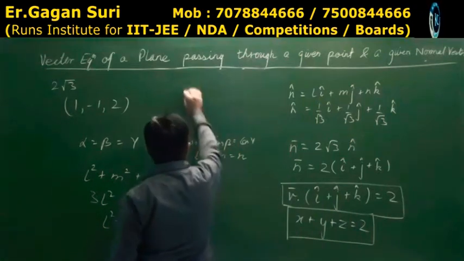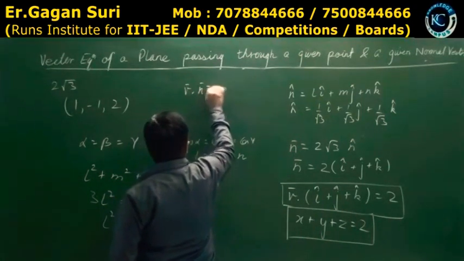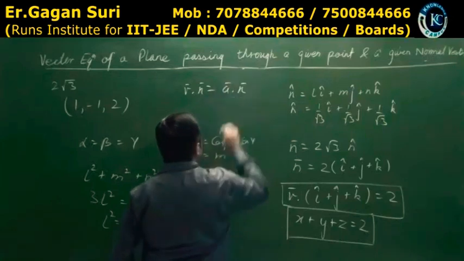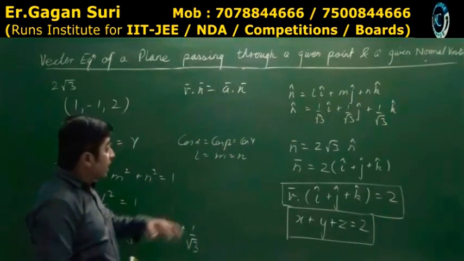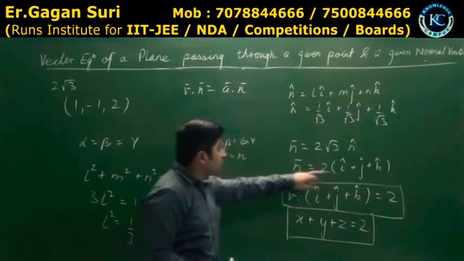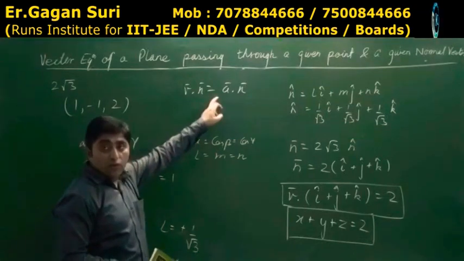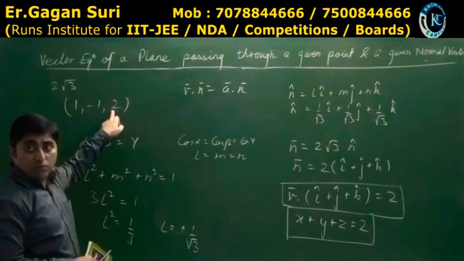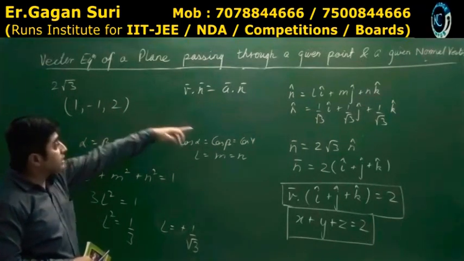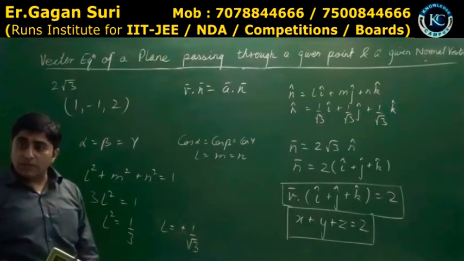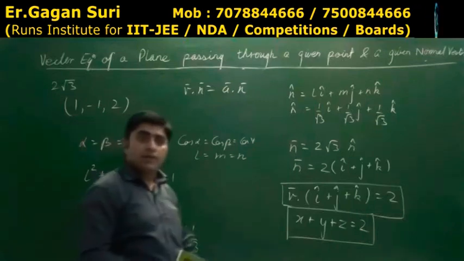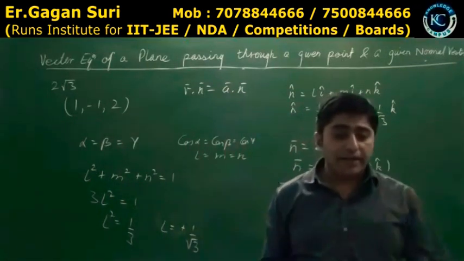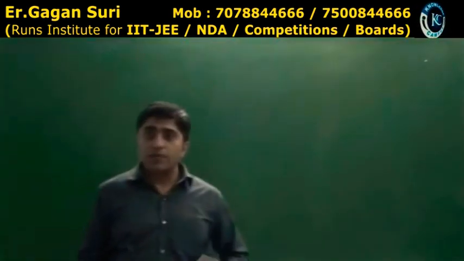The equation is what? R dot n is equal to A dot n. N vector here. R dot n is equal to, or A vector here, i minus j plus 2k. Solve this on your own side. Should I explain it or the answer? Okay. Is that clear? Last heading of the day. Can I start with it?